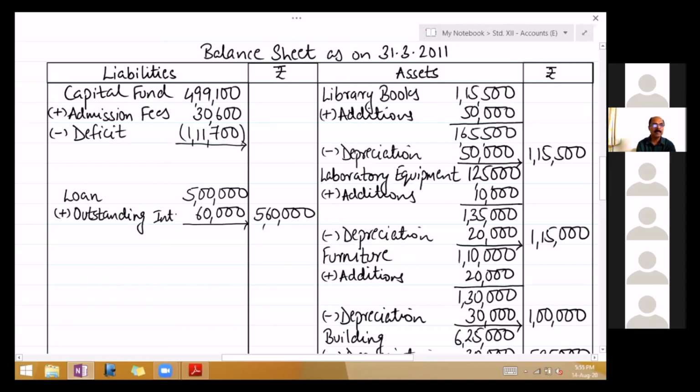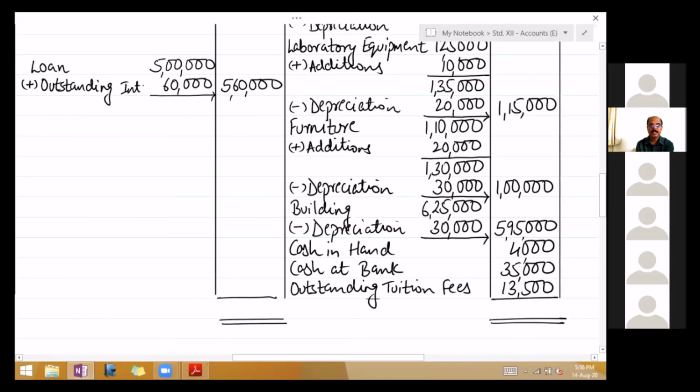So what is the total capital in the outer column? 4,18,000. Take the total of the balance sheet and check if it tallies. Asset side total, check. 9,78,000. Okay. So students, we finished with problem number 14, 15, and now you do the 16th example.